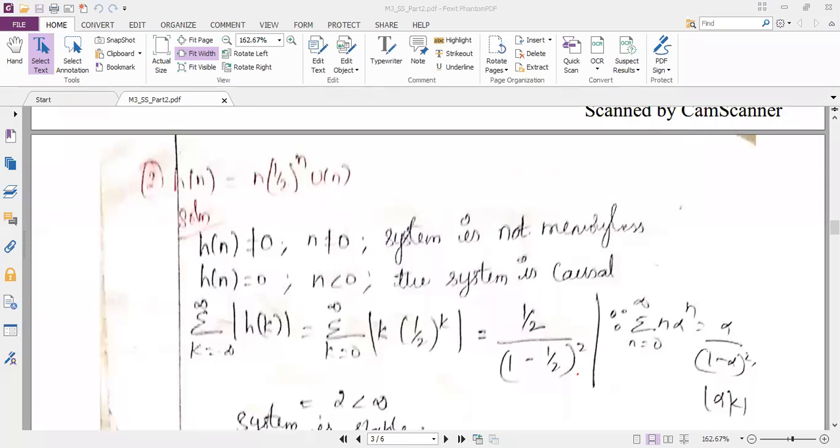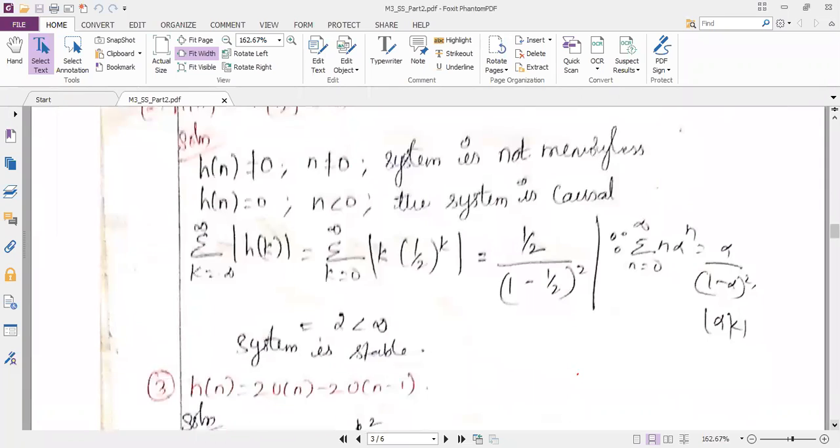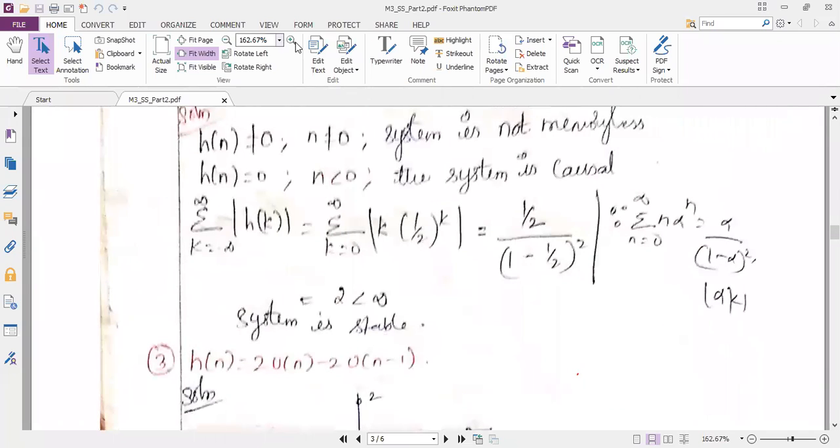The meeting may get disconnected now, it is showing less than 1 minute. I want you to copy this third problem and be ready with the diagram. Then we will start discussing the properties. h of n is equal to 2 into u of n minus 2 into u of n minus 1. Just copy this, then we will discuss it in the next meeting. So connect back immediately.